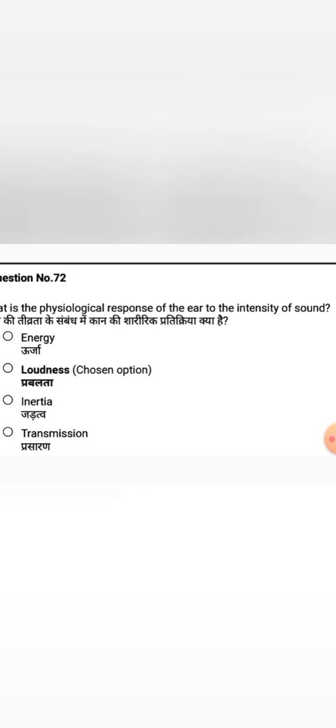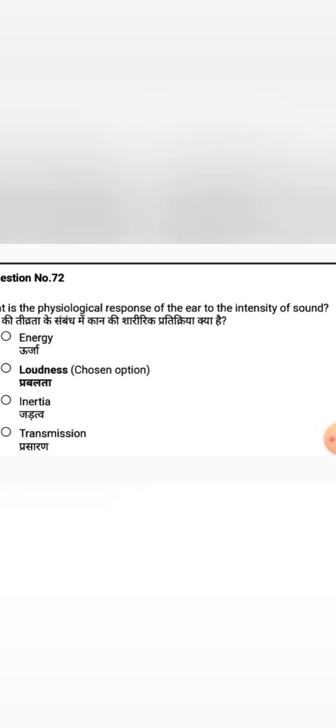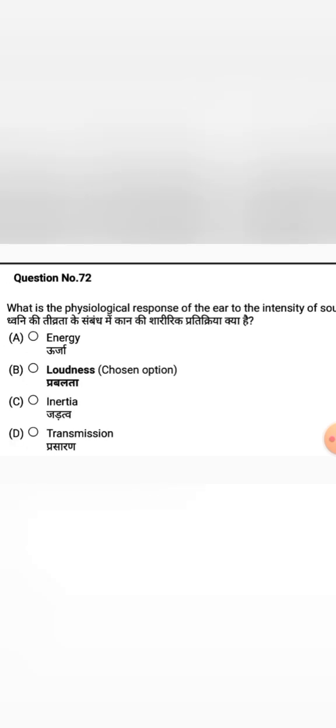What is the physiological response of the ear to the intensity of sound? Physiological response, that is the question. Options: option A, energy, option B, loudness, option C, inertia, option D, transmission.